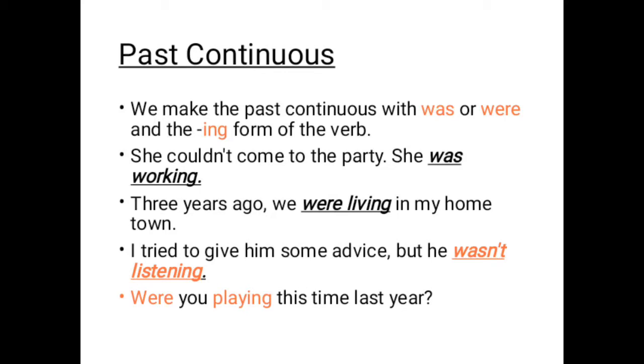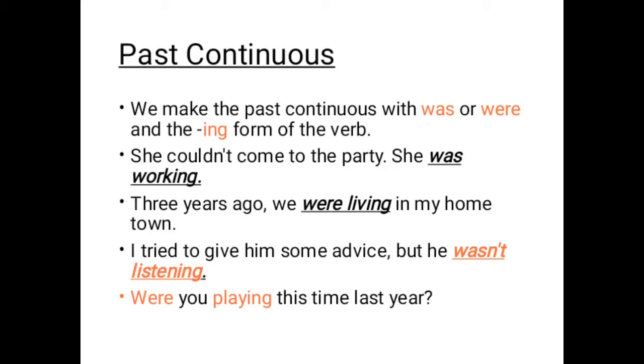If we notice, guys, we will see that the pronouns I, he, she, it take was plus -ing, and the pronouns we, you, they take were plus verb plus -ing. So, the form of the past continuous is was or were, according to the pronoun, plus verb plus -ing. Now, let's know why we use past continuous.